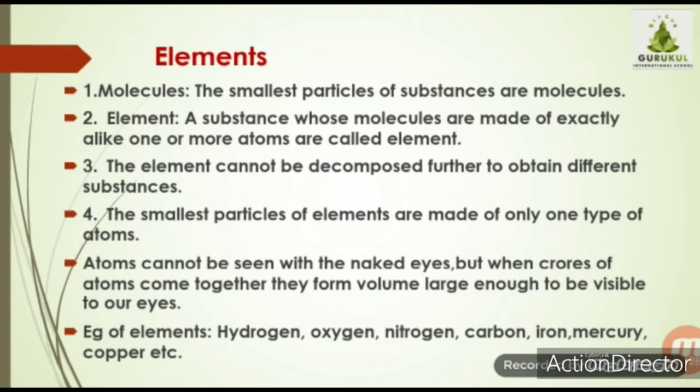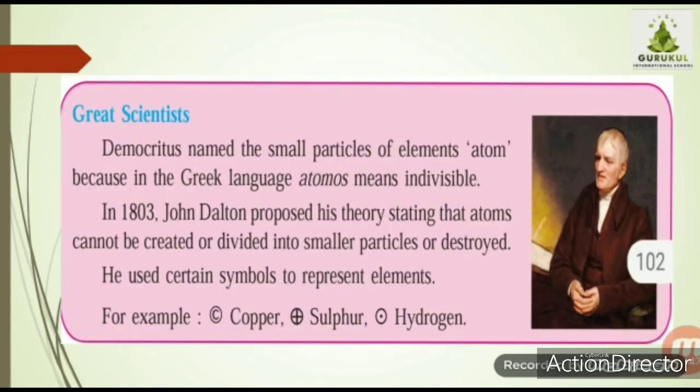Examples of elements are hydrogen, oxygen, nitrogen, carbon. All these words we have heard till now. Iron, mercury, copper, these metals we also call elements. Now, who discovered the concept of the atom? The great scientist Democritus named the small particle of an element an atom, because in the Greek language atom means indivisible. Indivisible means the thing which you cannot divide. So he gave the concept that an atom is the smallest particle which you cannot divide further.